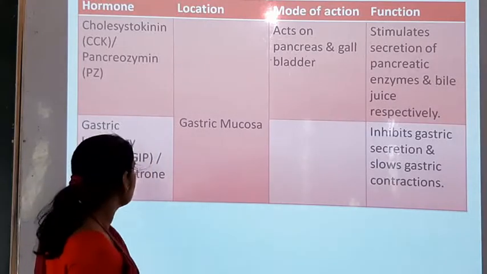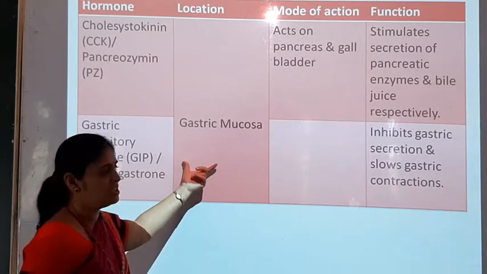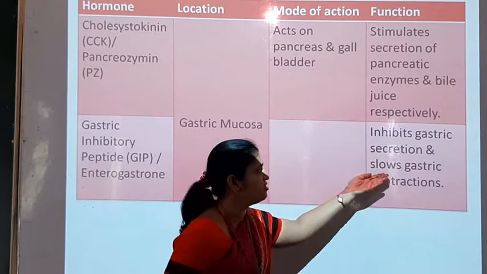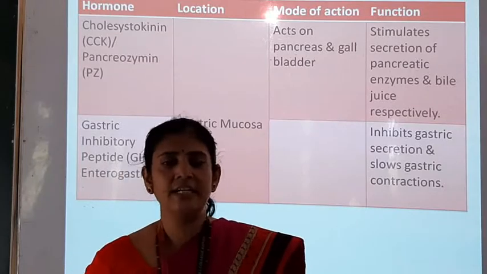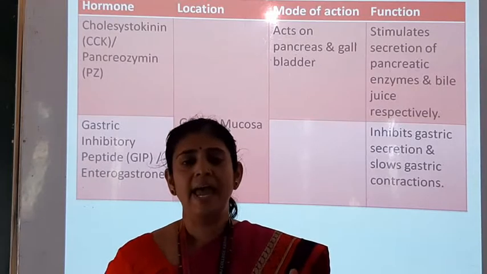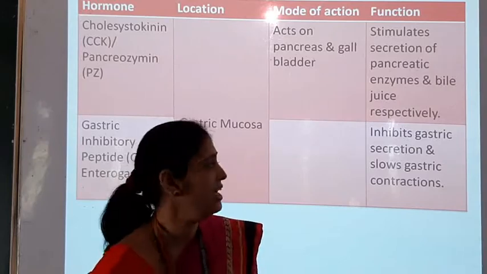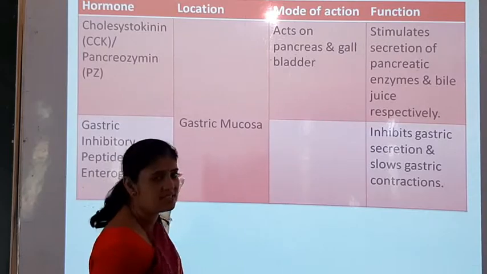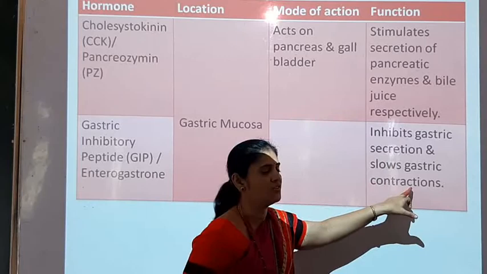And last here, GIP, gastric inhibitory peptide, or you can call it enterogastrone, which is secreted by this gastric mucosa. It is inhibiting the gastric secretion and slows gastric contractions. It means if no food material is taken in our body, then there will be no need of different enzymes, and hence to suppress the other enzyme secretion, to suppress the gastric movement, this hormone GIP is functioning there, and they are inhibiting the gastric secretion and slowing down gastric contraction.